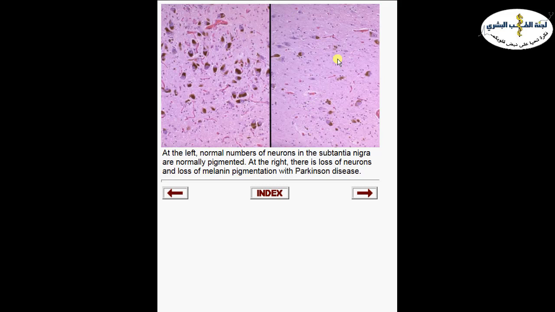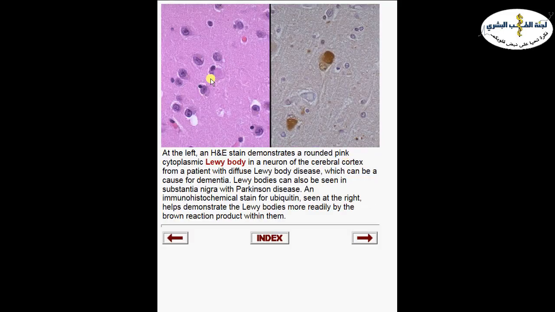Sometimes Parkinson is associated with Lewy body disease. So in addition to this loss of neurons, we can see some bodies, we call them Lewy bodies. This is a Lewy body. It's actually an eosinophilic globule inside the cytoplasm of the neuron. And this globule is composed of abnormal deposited protein, usually ubiquitin protein. To confirm that this is a Lewy body, we can do ubiquitin immunostain. This is an immunostain that highlights Lewy bodies in dark brown color.